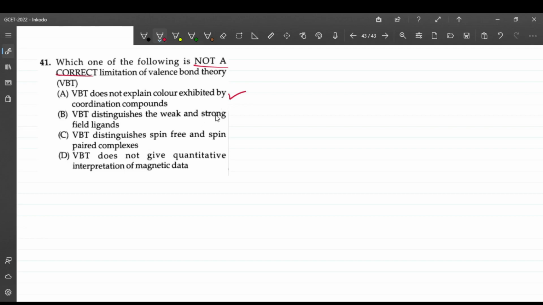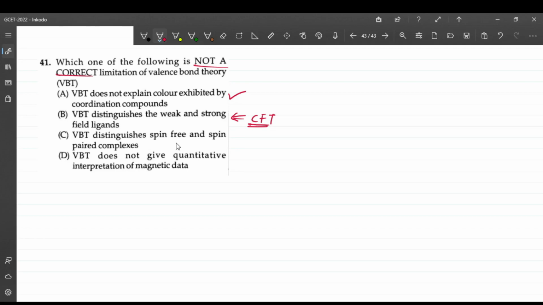This is a correct limitation. Option B, valence bond theory distinguishes weak field and strong field ligands, right? This point about strong field and weak field is about crystal field theory, okay, not of the valence bond theory.